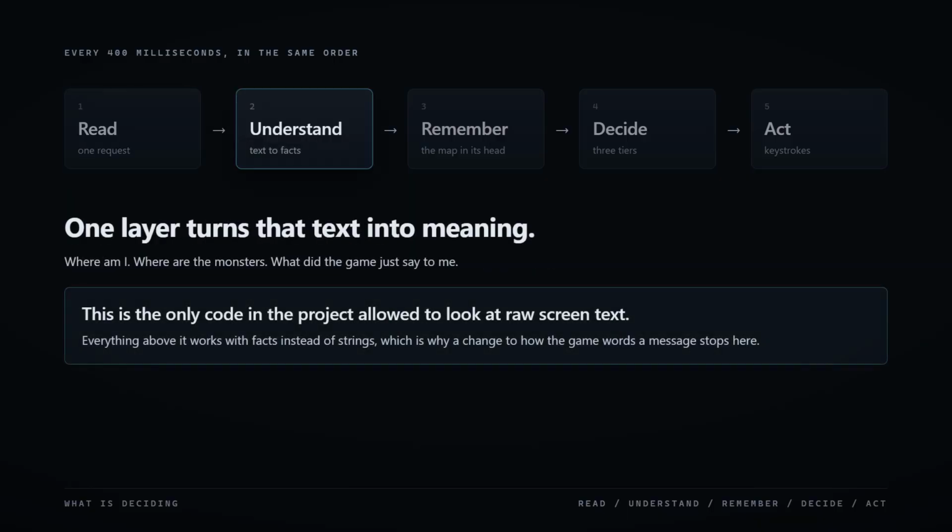Understand. One layer turns that text into meaning. Where am I? Where are the monsters? What did the game just say to me? This is the only code in the project allowed to look at raw screen text. Everything above it works with facts instead of strings.